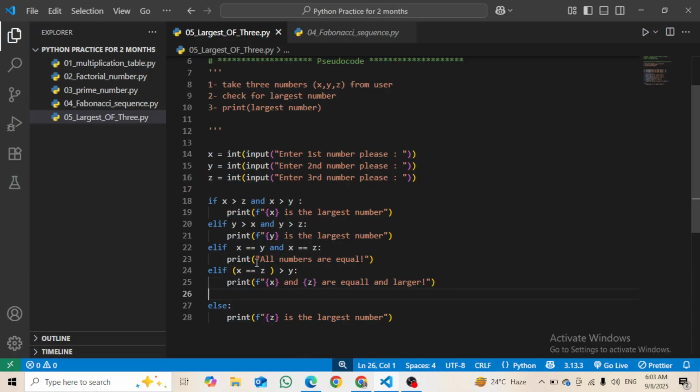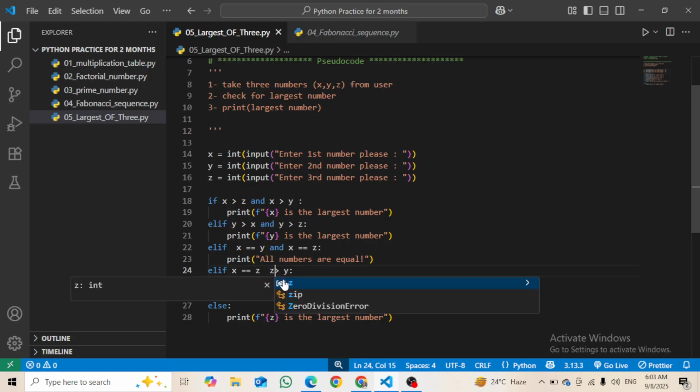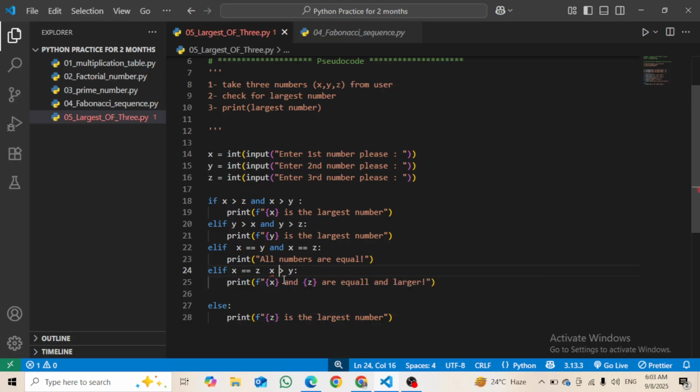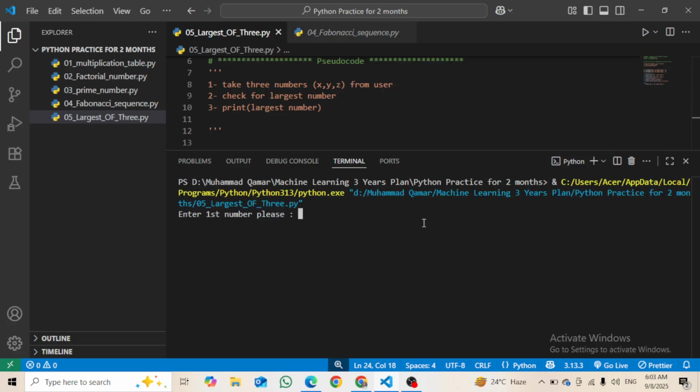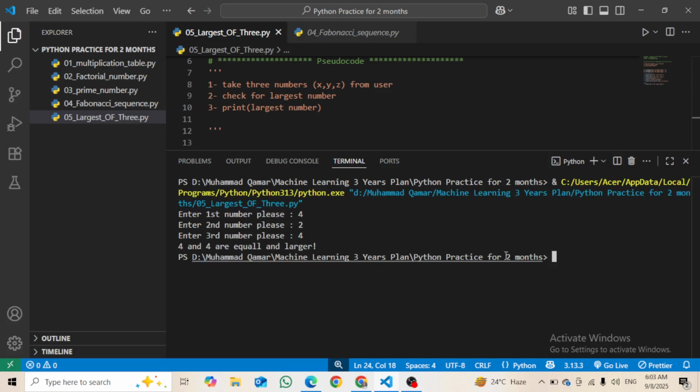So let's do them. What I can do is just like this, x is equal to z and then x is greater than y also, and z is also greater than y. Okay, and here also I have to add and, right? Now run it again, this time enter 4, 3, 4. So 4 and 4 are equal and larger.